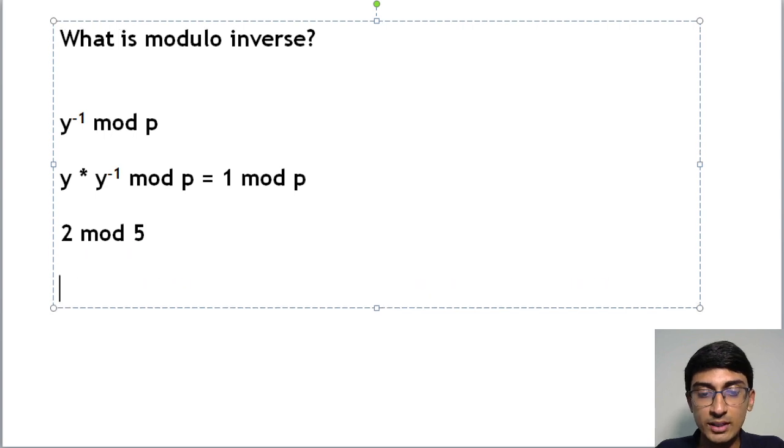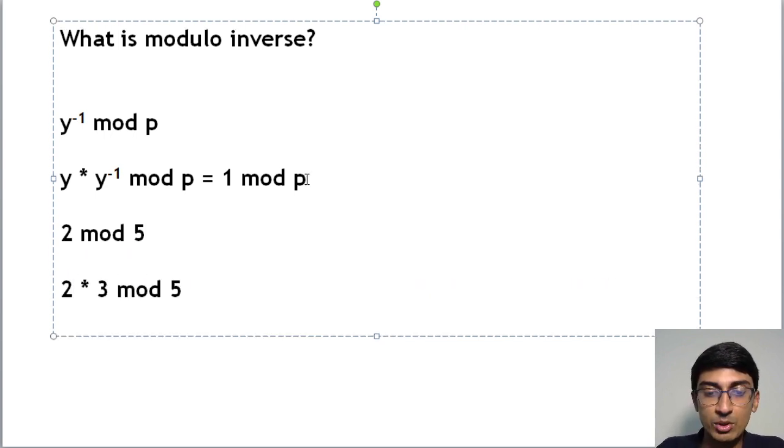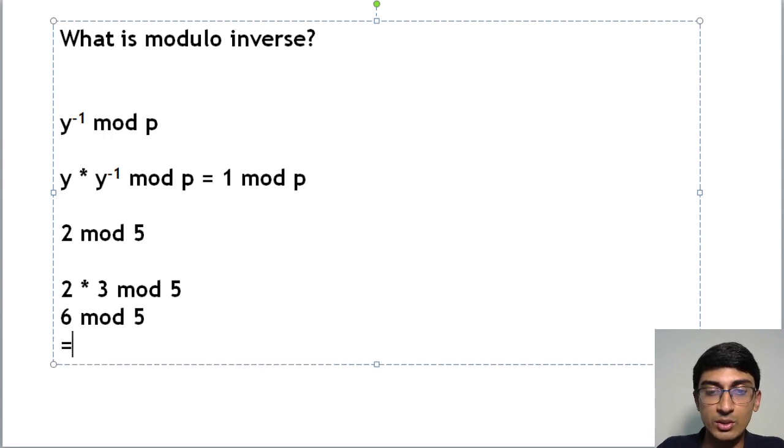So basically, if I do 2 into 3 mod phi, what am I going to get? I am going to get 6 mod phi, which is equal to 1. So the multiplicative inverse of 2, or 2 raised to minus 1, under mod phi is actually 3. Okay, that is what is asked of us.